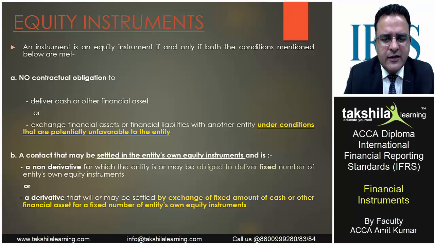A contract that may be settled in entity's own equity instruments and is a non-derivative for which the entity is or may be obliged to deliver a fixed number of entity's own equity instruments, or a derivative that will or may be settled by exchange of a fixed amount of cash or other amount for a fixed number of entity's own equity instruments. Now, when it is a fixed-to-fixed criterion, that the number is fixed or the amount is fixed, and a fixed number of shares are supposed to be issued, there is no variability in terms of payment, it can be considered an equity instrument because the amount to be delivered is fixed for a fixed number of shares.